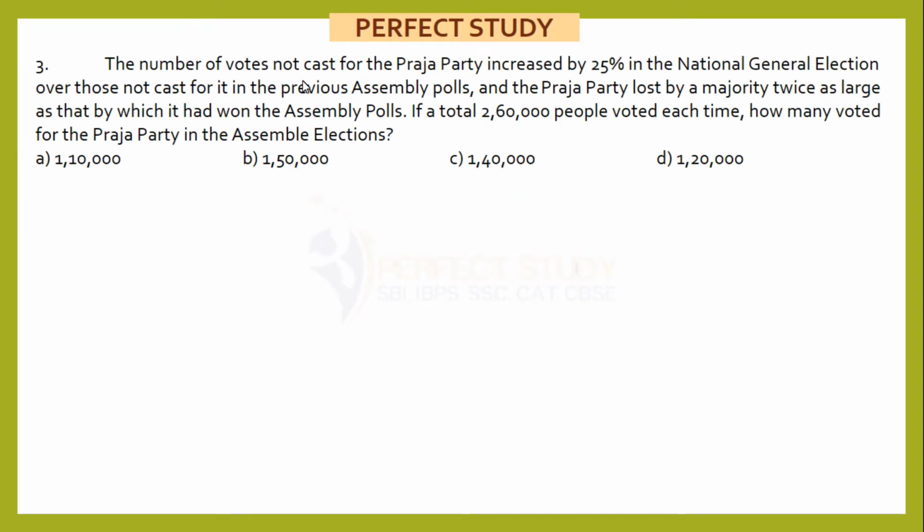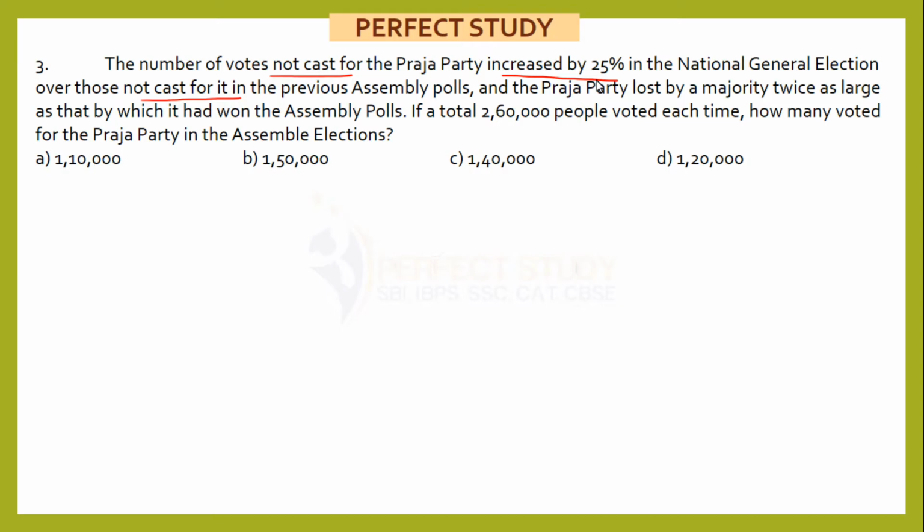The number of votes not cast for the Praja Party increased by 25% in the national general election. So the not cast votes have increased by 25% over those not cast for it in the previous assembly polls.